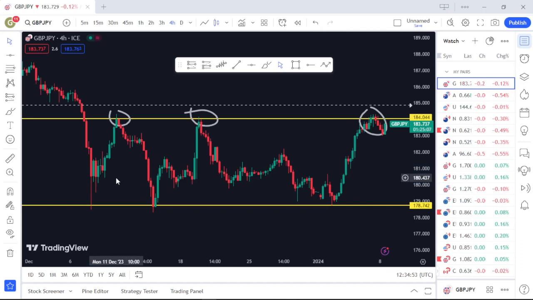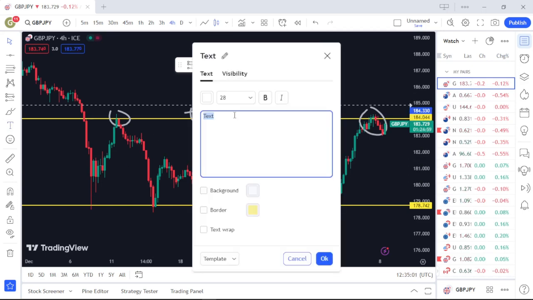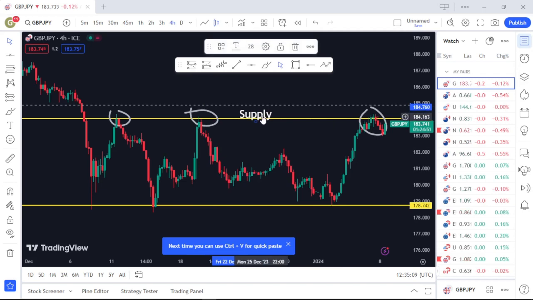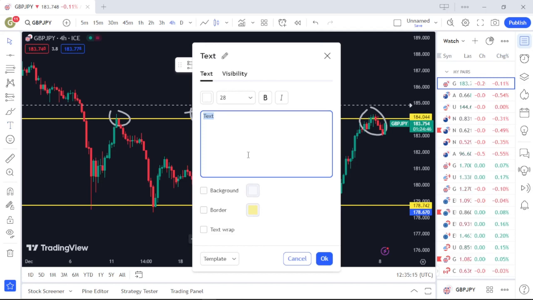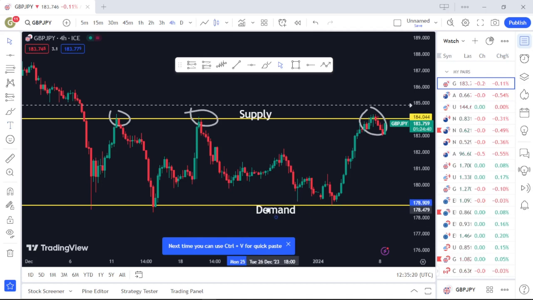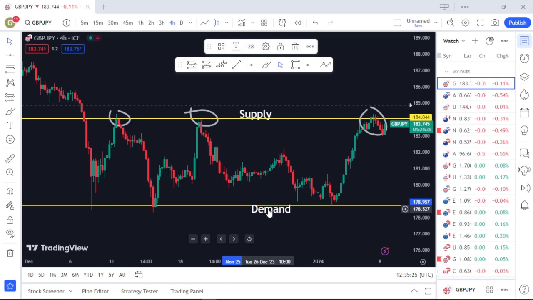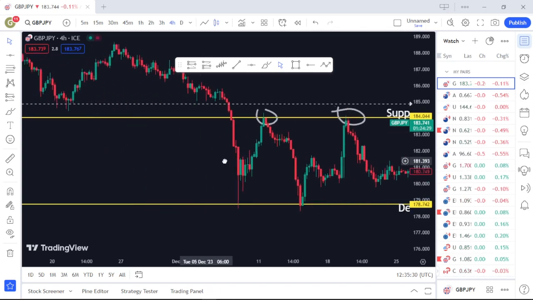Taking a look at this sort of market, you can see that you can easily draw your supply and demand levels. So now let me just mark them out for you to see. So here is your supply, where people are actually waiting to place sell orders, and here is your demand, where people are waiting to place buy orders. So you see how simple it is to mark your supply and resistance level. But just marking it isn't the whole thing. The main thing is simply knowing how to trade it, and we'll be talking about that later on.